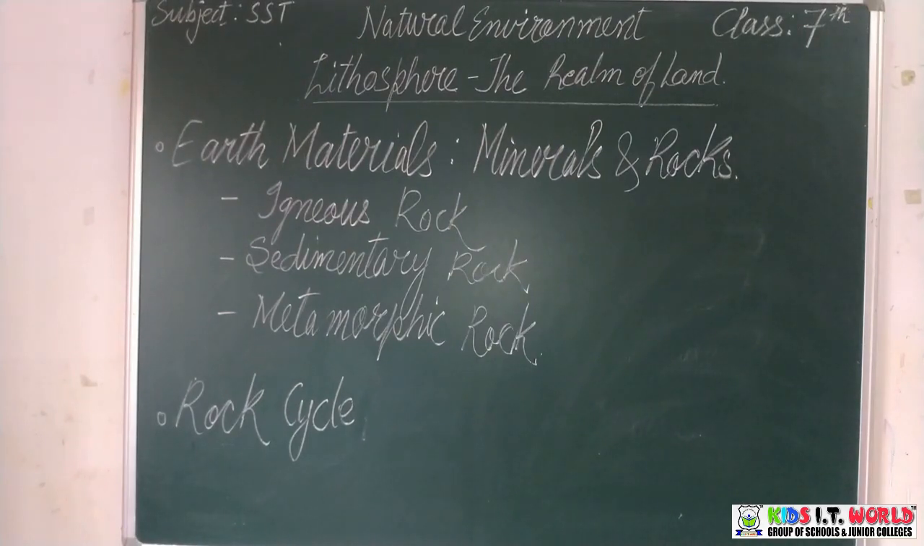The only difference is, we have two major types of igneous rocks: intrusive, which are found inside the earth's crust, and extrusive, which are found on the earth's surface. That's it. Now we go to the next one. The next category is sedimentary rocks.